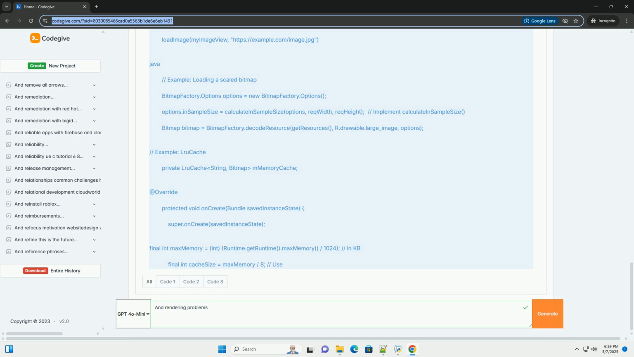3. Code examples and best practices. Here are some specific code examples demonstrating best practices for rendering performance. 1. Reducing overdraw with ConstraintLayout. 2. Loading scaled bitmaps with inSampleSize. 3. Using ViewStub for lazy inflation.